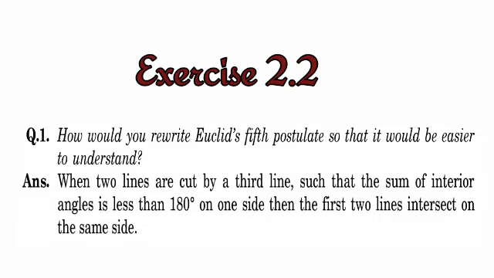Exercise 2.2, first question. How would you rewrite Euclid's fifth postulate so that it would be easier to understand? The answer is, when two lines are cut by a third line such that the sum of interior angles is less than 180 degrees on one side, then the first two lines intersect on that same side.